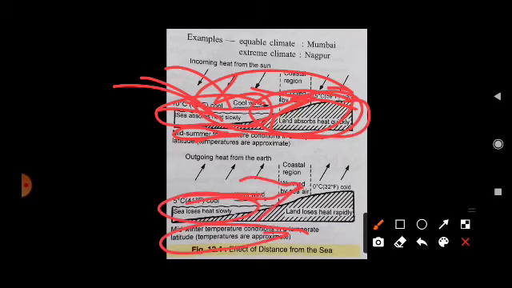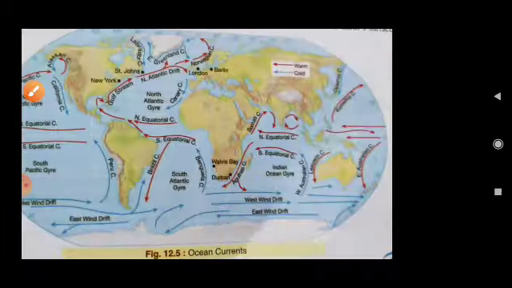It is called land breeze and sea breeze. Okay, this is because of that factor. That's why there is an equable climate in Mumbai and an extreme climate in Nagpur. Why? Because Mumbai is near the coastal areas and Nagpur is in the land part.